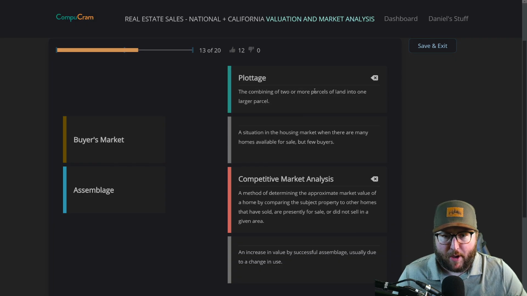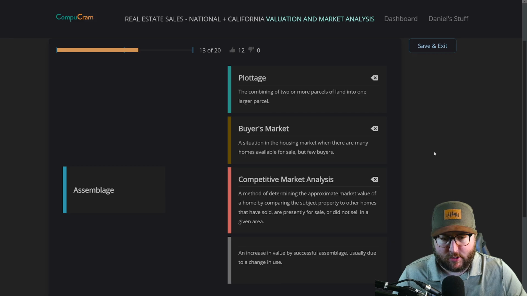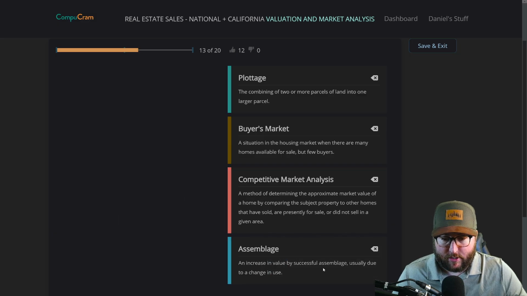Plottage, the combining of 2 or more parcels of land into one larger parcel. A situation in the housing market when there are many homes available for sale but few buyers. Buyer's market, because there's a bunch of homes for sale, not enough buyers, so that means you could get a good deal because there's a bunch of homes for sale, not enough competition. Assemblage, an increase in value by successful assemblage, usually due to a change in use. It has the word in it. That's kind of a bad definition, just generic.